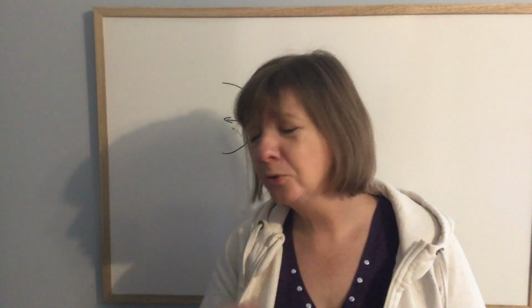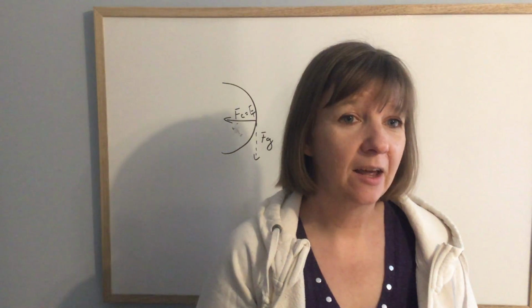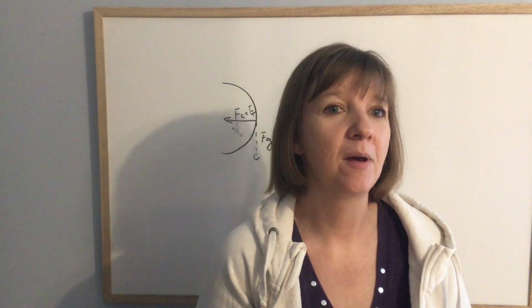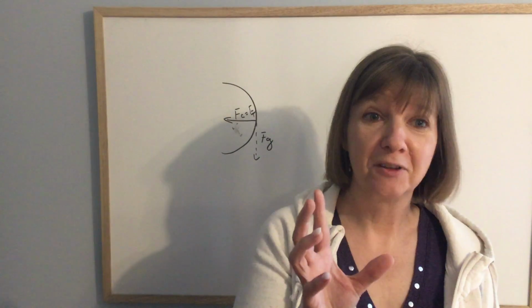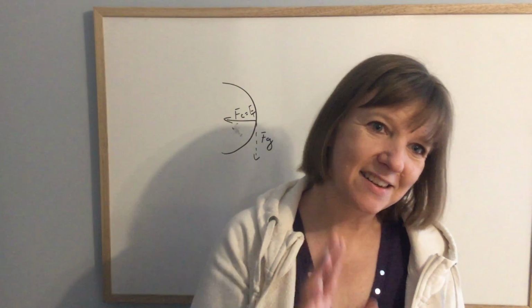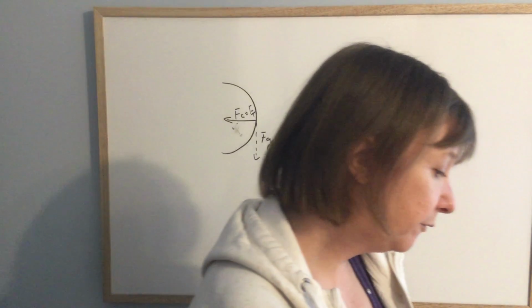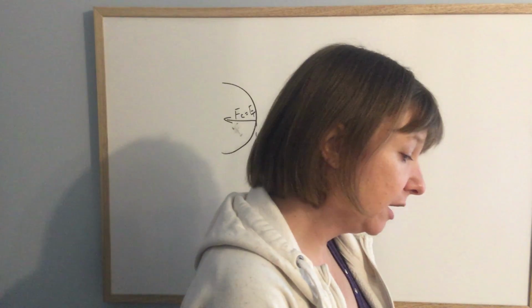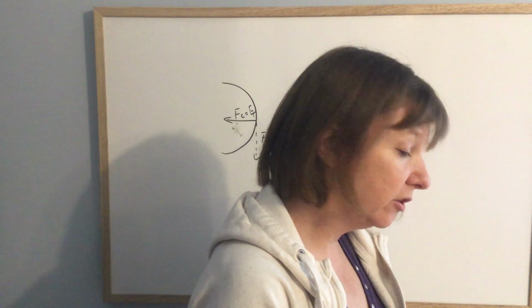And I did Google searching, I watched YouTube videos, over and over and over again. I kept trying to figure this out until finally, after about the 15th time I read the two questions, I noticed the difference. So let me explain to you the difference, okay? In number 15, it says a boy is twirling a 155-gram ball on a 1.65 meter string in a horizontal circle. The string will break if the tension reaches